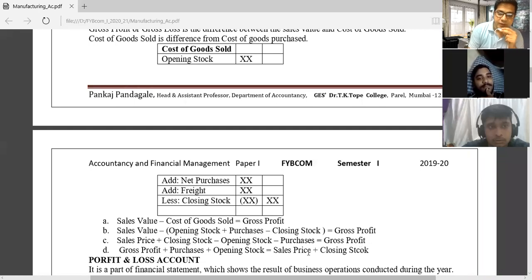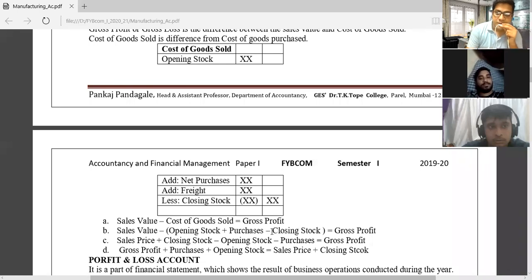Sometimes we have to find out the sale price plus closing stock. We will consider gross profit plus purchases plus opening stock, then we will get sale price plus closing stock. We should know these formulas also while preparing our final accounts: how we find the cost of goods sold, how we find the sales value, and how we find the gross profit.